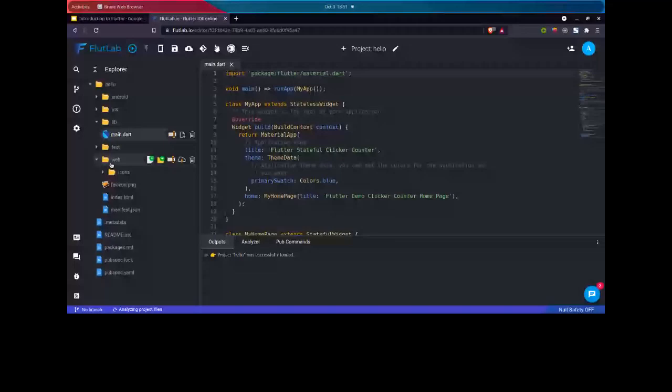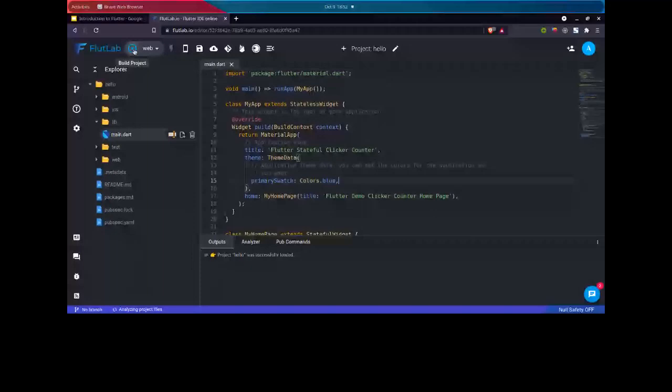Inside the lib folder, this is the folder where you will all be doing your work. Currently, we have one file, which is main.dart. Let me build the application. Click on this play button. Select the web option and then click on play.